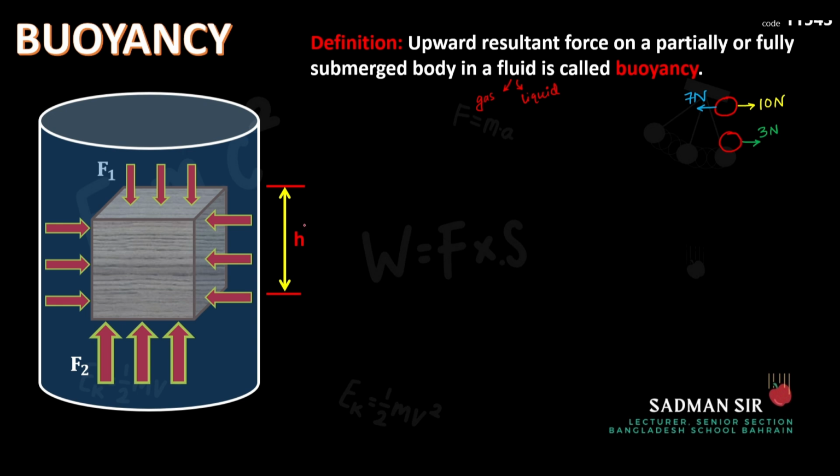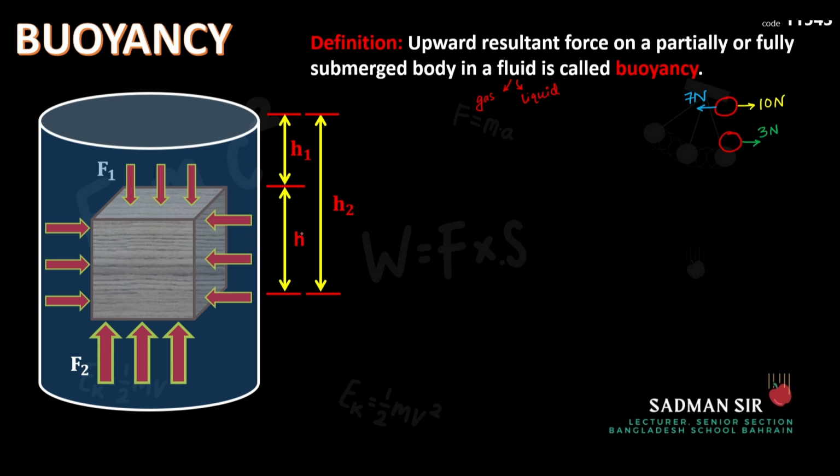Let us say the height of the object is h, and the depth of the top surface from the free surface of the liquid is h1, and the depth of the bottom surface of the object is h2 from the free surface of the liquid.